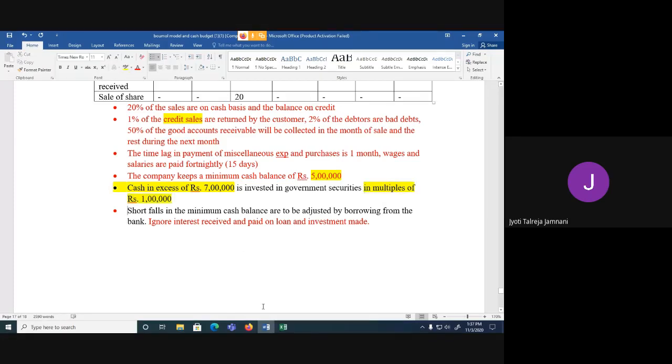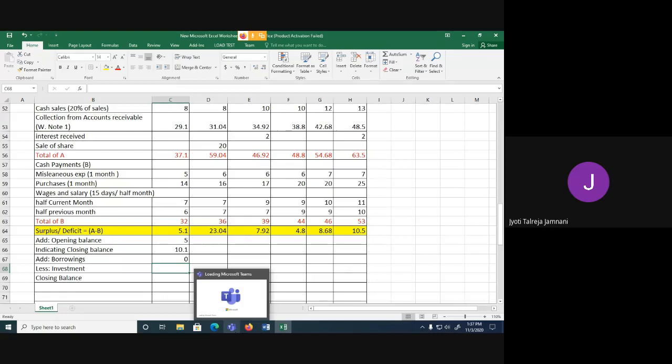Invest in government securities in the multiples of rupees 1 lakh. So multiples of rupees 1 lakh means, can anybody tell me? Okay, what is multiples of 1 lakh? Anything that you multiply with 1 lakh. 5 into 1 lakh is how much? 5 lakhs. 10 into 1 lakh is 10 lakhs. Any number you multiply with 1 lakh, you will get it in lakhs. Will you get 5 into 1 lakh as 5 lakh 50,000? No, ma'am. So what they are trying to say is you cannot invest in thousands, hundreds, tens.